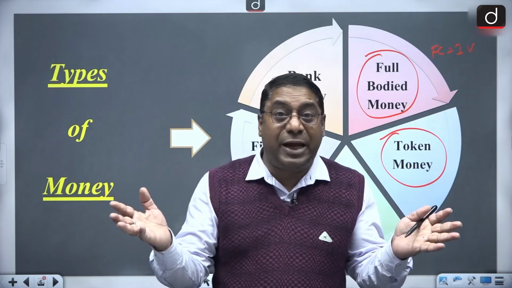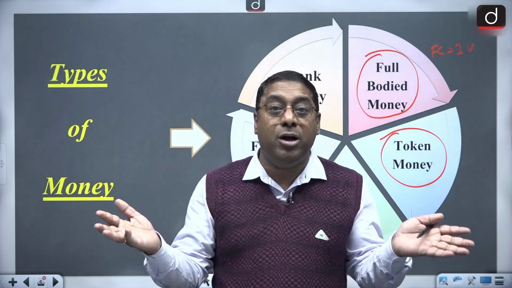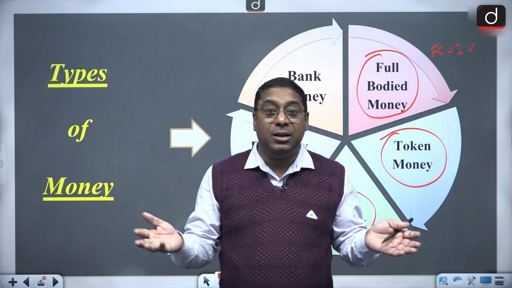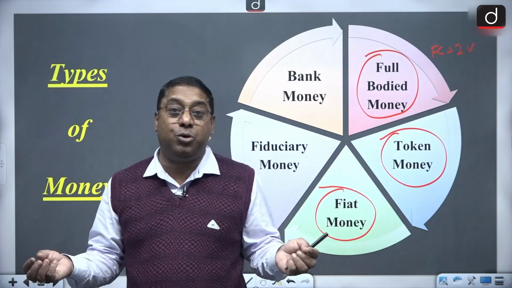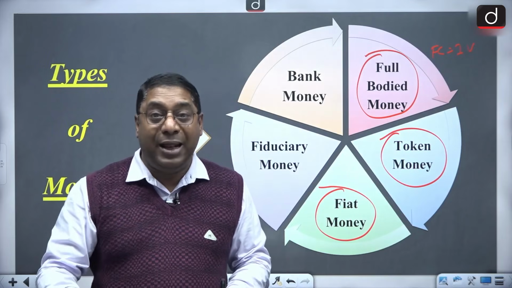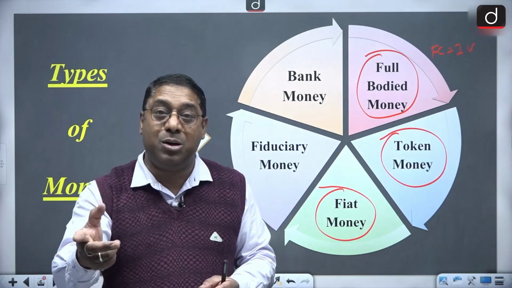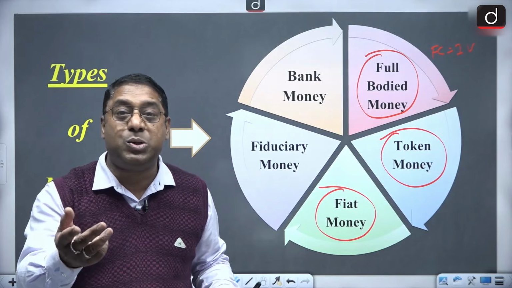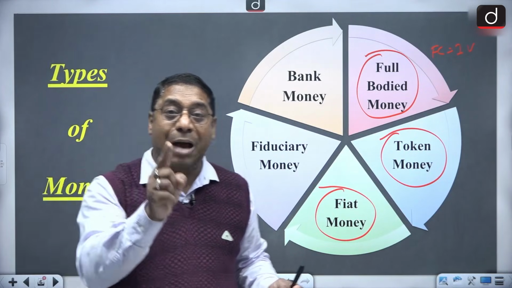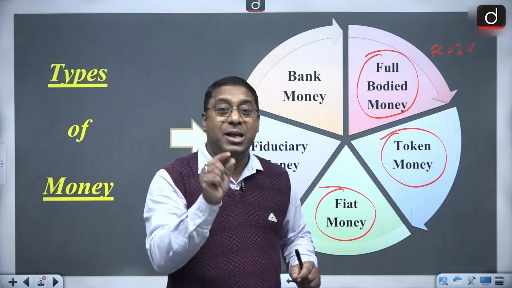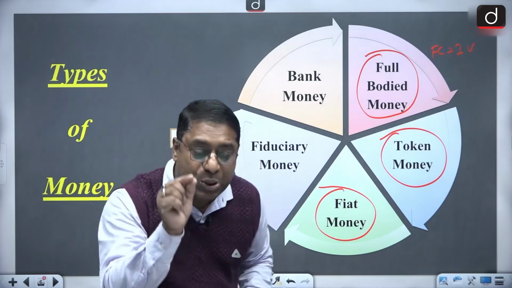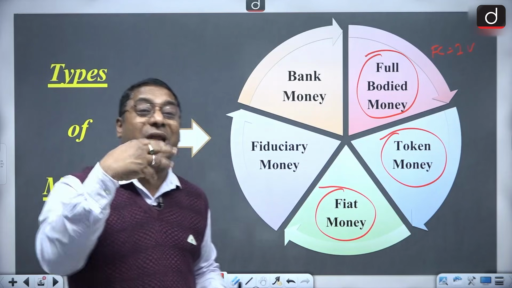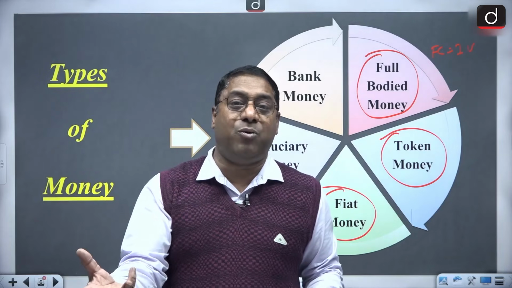But think of the game which you used to play in your childhood times, the money game. In that there were knuckly notes. Now those notes were what? Those notes were just a piece of paper. So what happens with the token money is that its face value is always greater than its intrinsic value.